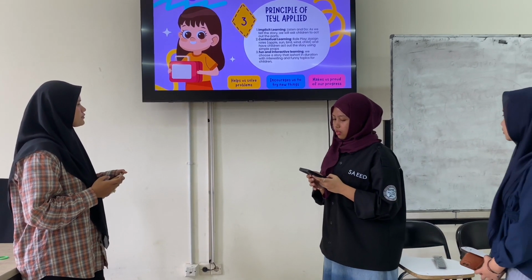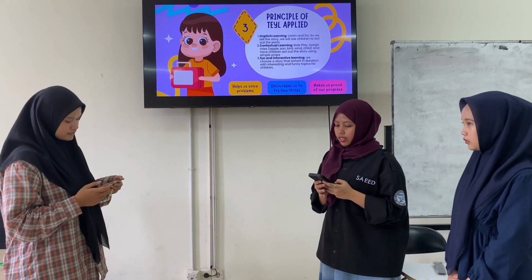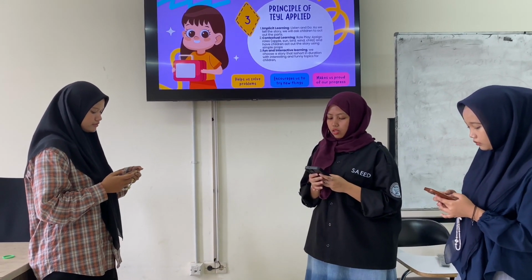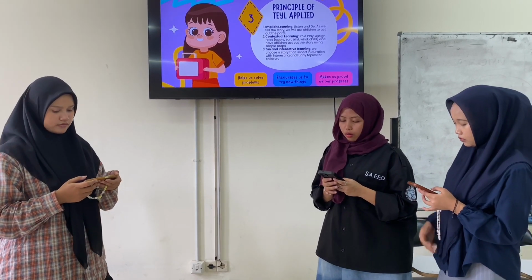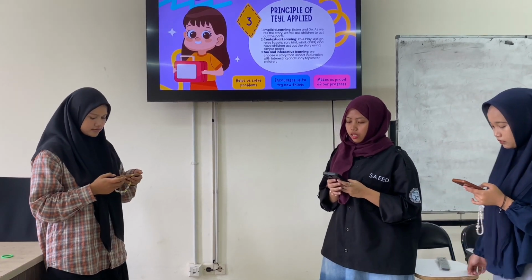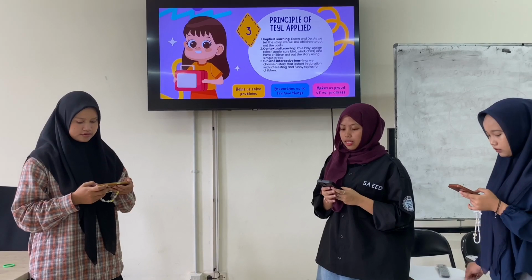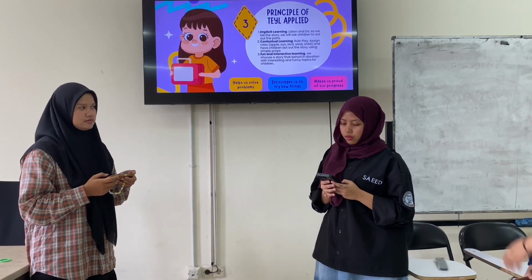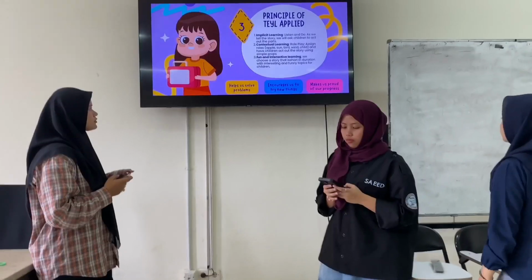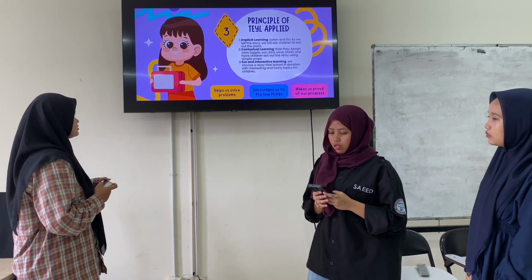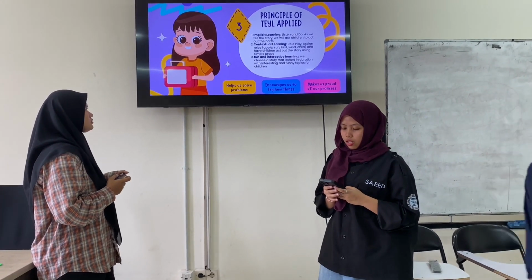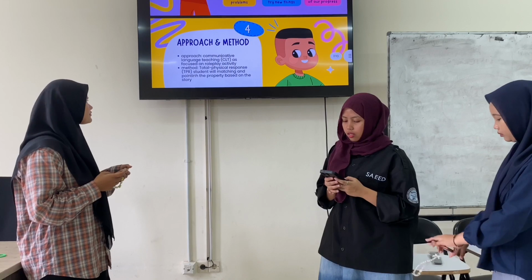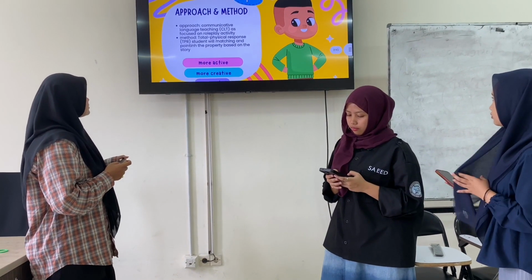Principles of UIL applied. The first is implicit learning. Implicit learning is like listen and do. As we tell the story, we will ask children to act out the part. The second is textual learning, role play. Assign roles like apple, sun, bird, and so on, and have children act out the story using simple props. And the last is fun and interactive learning. We choose a story that is short in duration with interesting and funny topics for children. It helps us solve problems, encourages us to try new things, and makes us proud of our progress.